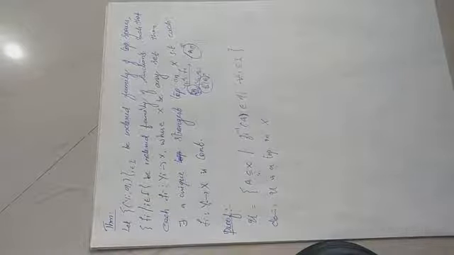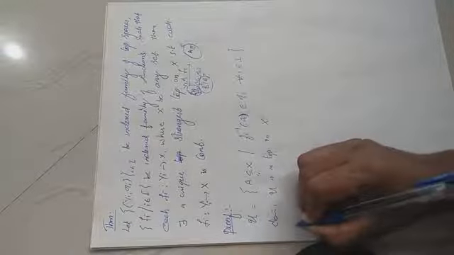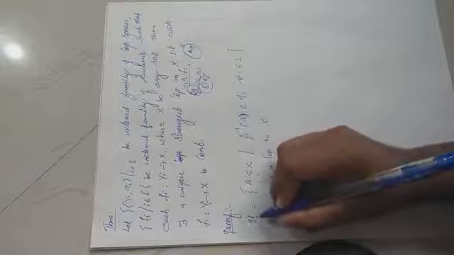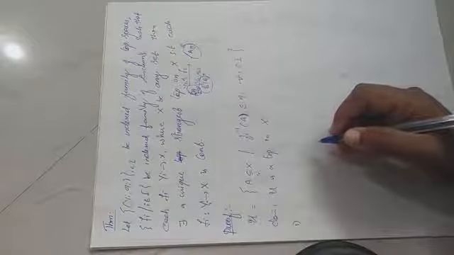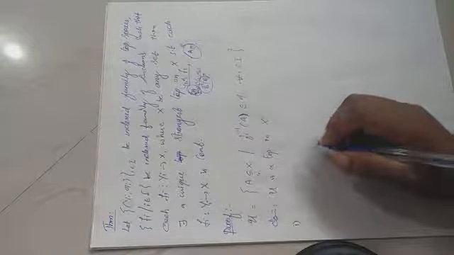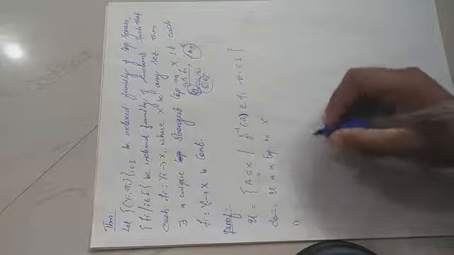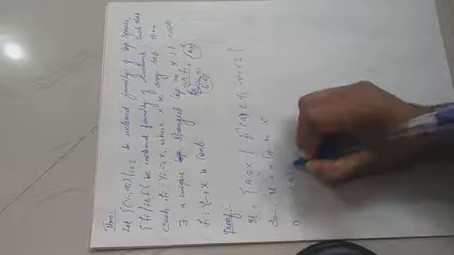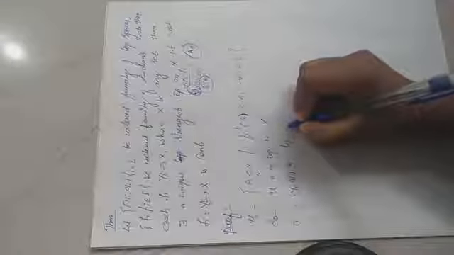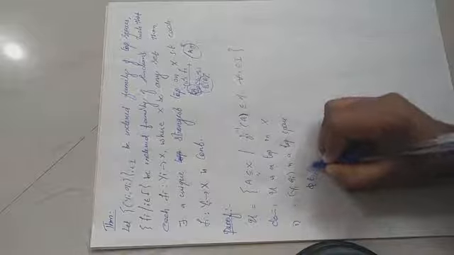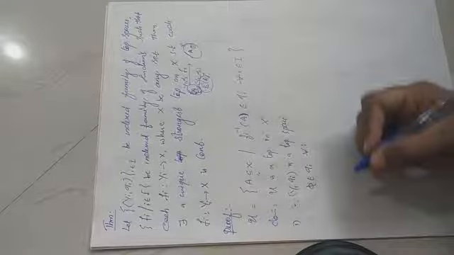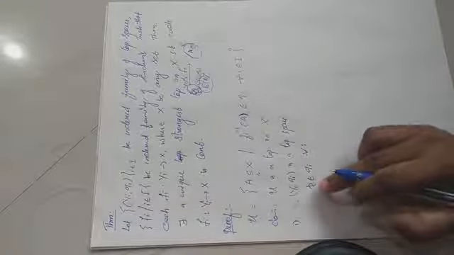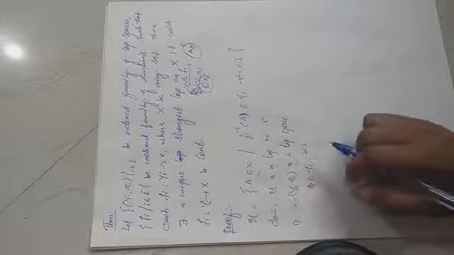So how can you prove a collection is a topology? We need to verify the axioms. First we want the empty set to belong to U. Since (Yi, tau i) is a topological space, the empty set belongs to tau i for every i, because every tau i is a topology and contains the empty set.